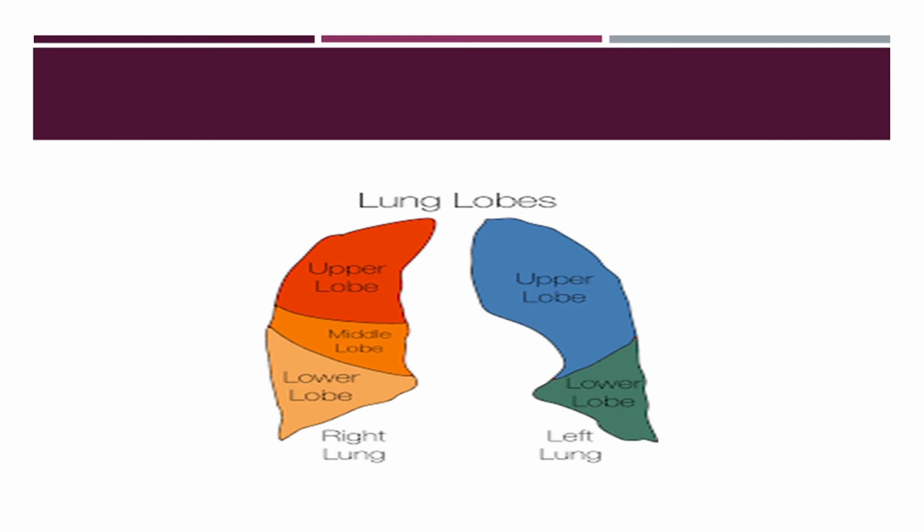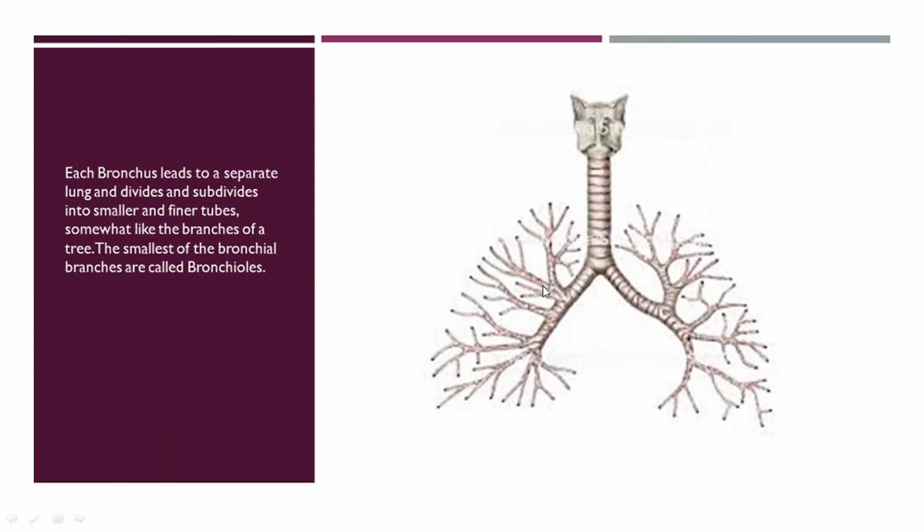Lobes of the lung. The left side lung has two lobes, upper lobe and lower lobe. The right side lung has three lobes, upper lobe, middle lobe and lower lobe. As it has three lobes, it is larger in shape than the left side lung. Each bronchus leads to a separate lung.